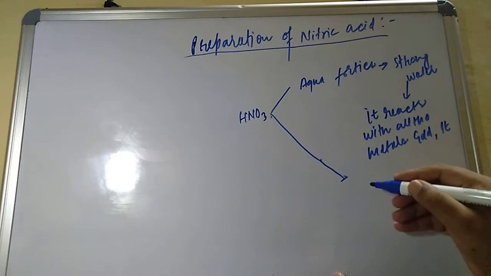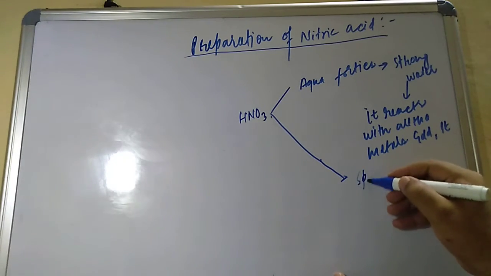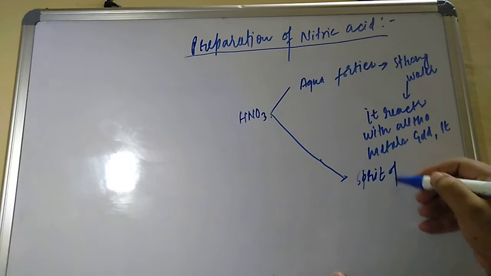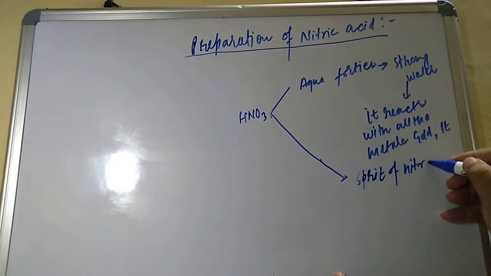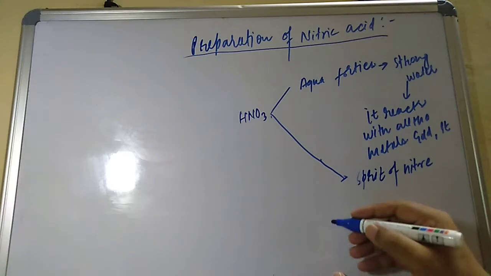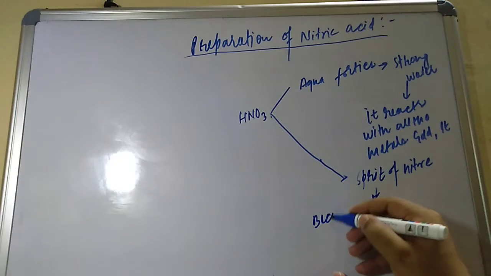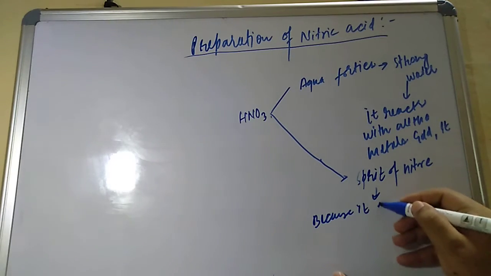The second name of nitric acid is spirit of nitre. What is the meaning of spirit of nitre? It is prepared from nitrates and concentrated sulfuric acid. That is why it is known as spirit of nitre.